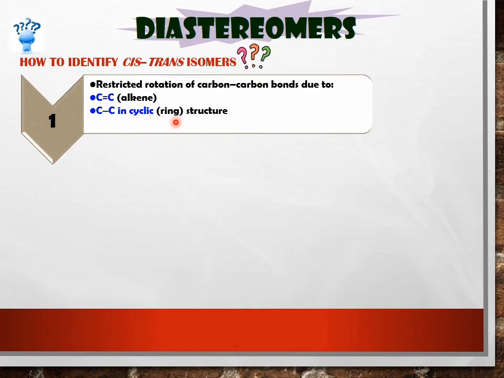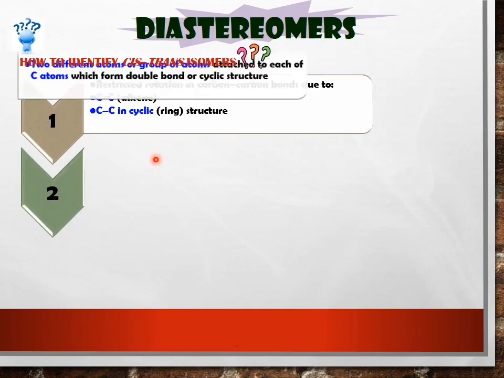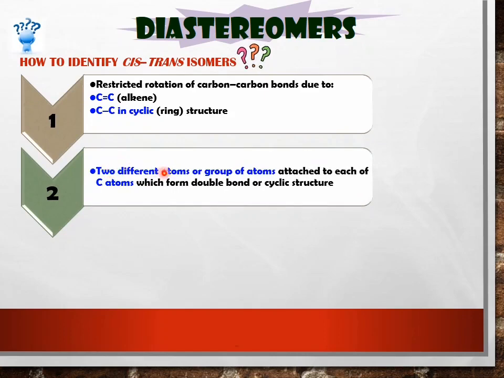How? Later I will explain to you. Okay, the second one is two different atoms or groups of atoms attached to each of the carbon atoms which form the double bond or cyclic structure. Okay, now we look at the example here.